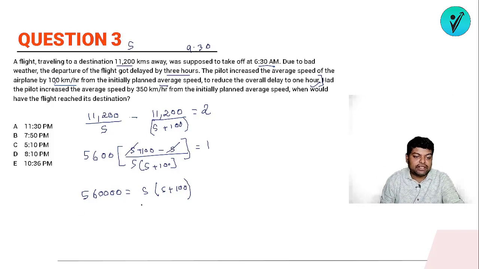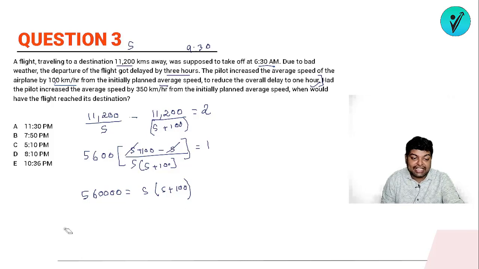But if you observe it very closely, this is 560,000, and here we have s into s plus 100. So suppose I take the value of s as 700, then this will become 800. Is my equation getting satisfied? 8 into 7 is 56 and I'll have 4 zeros. So obviously the equation is getting satisfied. It means that the value of s is 700. If you don't see this, form the quadratic equation and get the value of it.